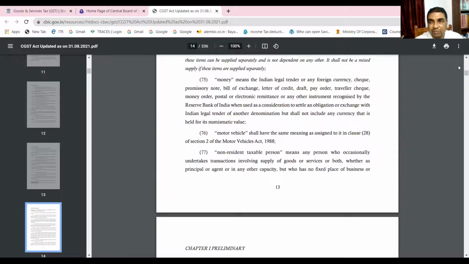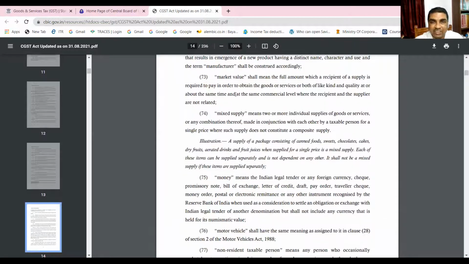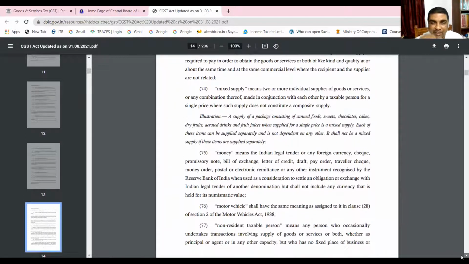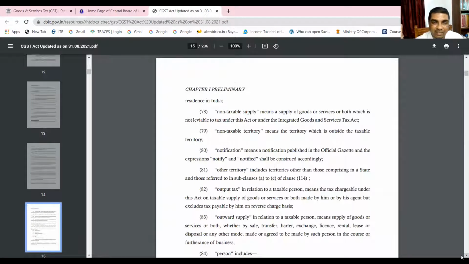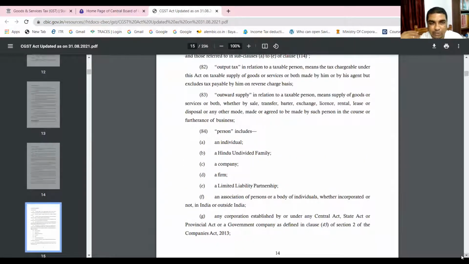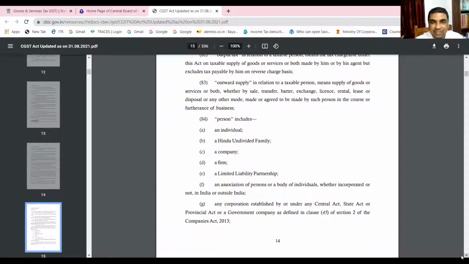Here is a concept of composite supply you have seen earlier. Here is a concept of mixed supply. This is also one important element that we'll be learning after having understood what is supply. We'll see what is composite supply and what is mixed supply. And this is one more definition I'm showing. Section 2, clause 84. Section 2, clause 84 defines what? Can you read it here? What is the term? Are you able to read?